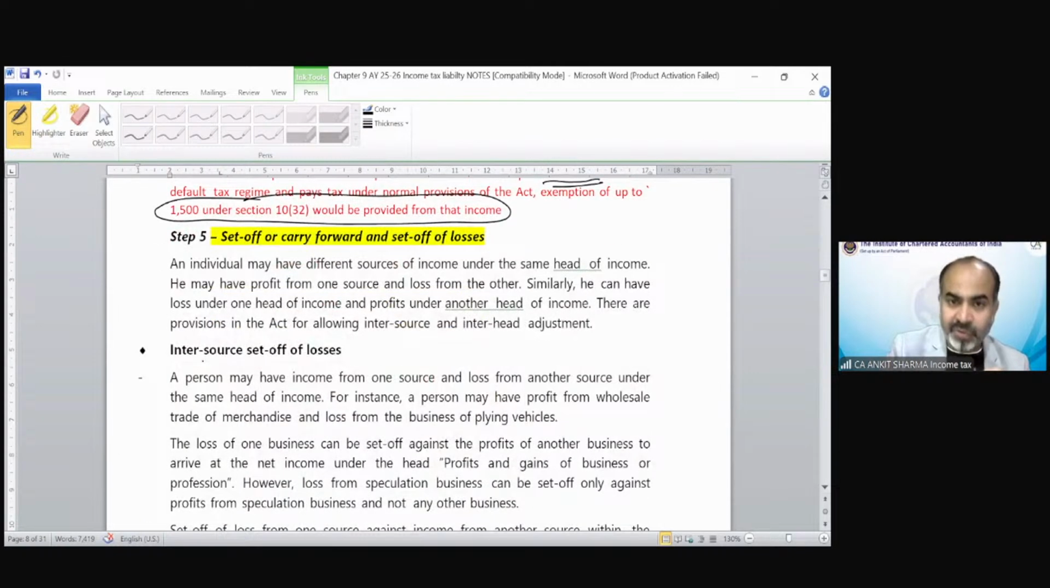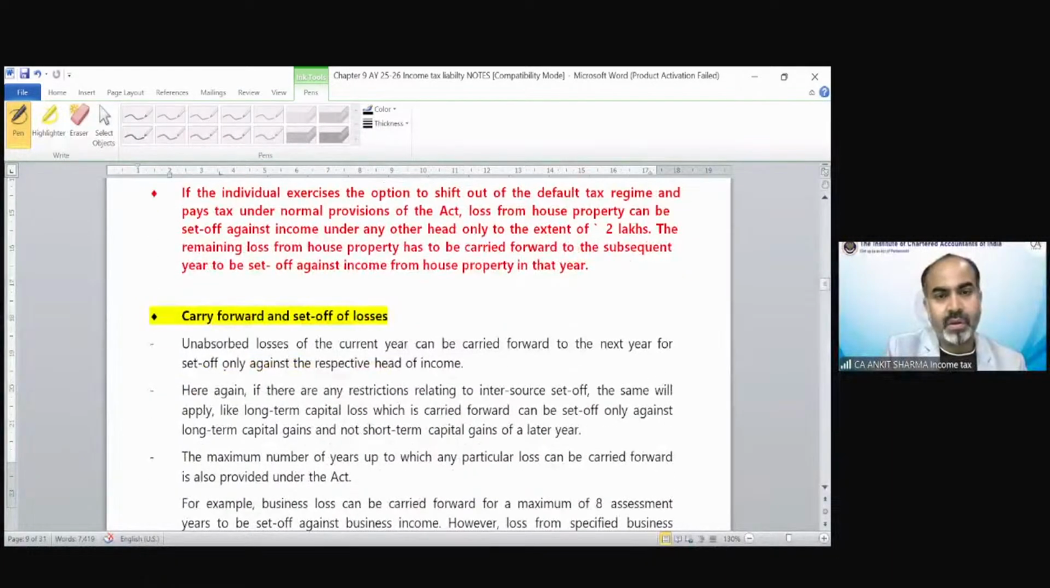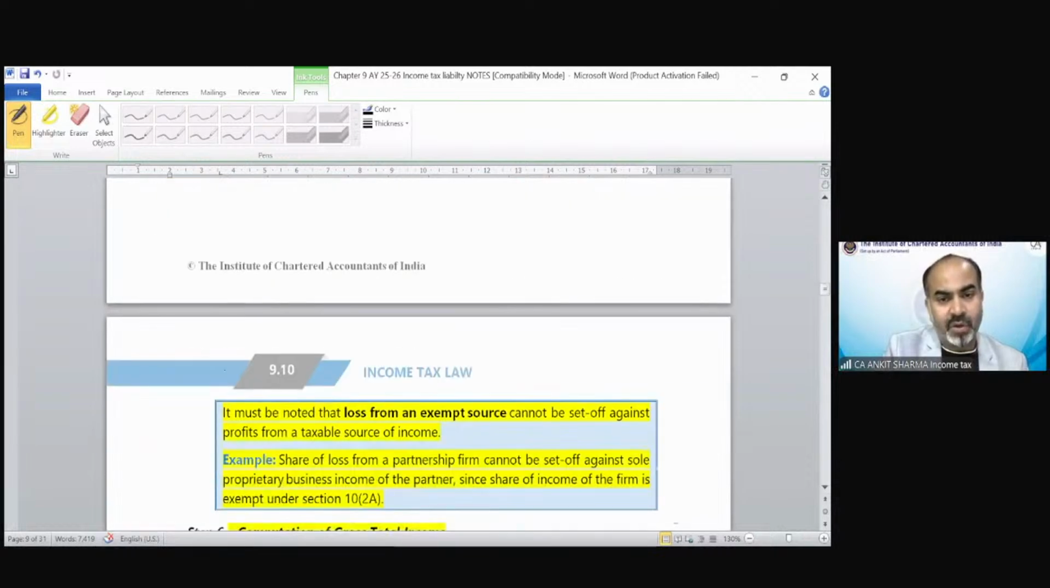Then we have carry forward and set off of losses provisions. Of course, you must have gone through those provisions also. So technically, chapter or unit number 9, I have told you, has nothing new. Only 2 topics are new for you, that is AMT and of course the salary structure. Everything else we have already covered under various heads, in this session or earlier sessions.